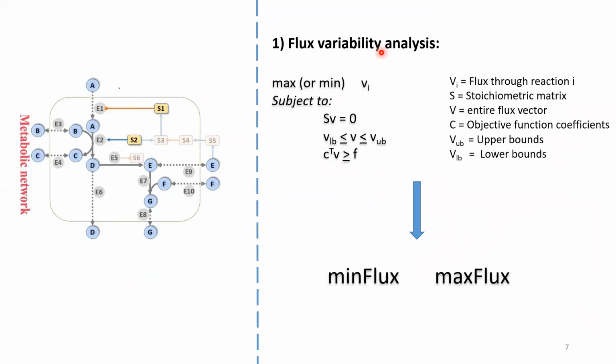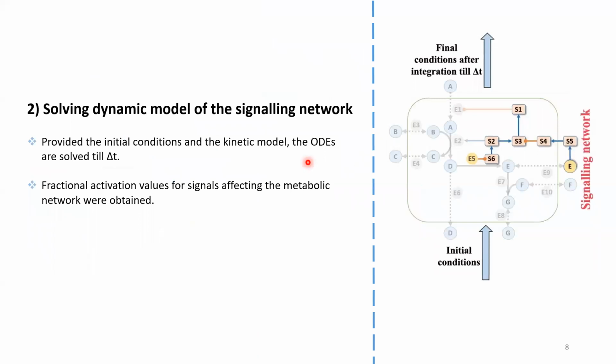To begin with, we do a flux variability analysis on the metabolic network, which gives us the minimum and maximum possible flux values of each and every reaction in the metabolic network, subject to stoichiometric and thermodynamic constraints. The second step is to integrate the signaling network until time delta t using any solver.